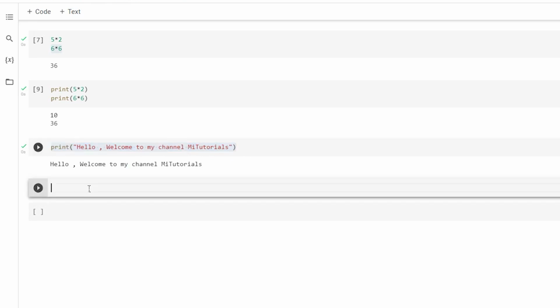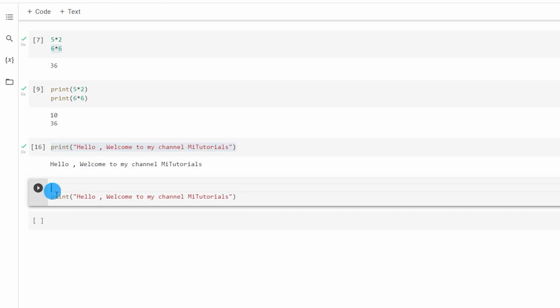Now within this piece of code, let's say you want to add some commentary which you don't want the Python notebook to execute, but it is there only for some information. You can use the hash sign over here, and let's say type in this is my intro.